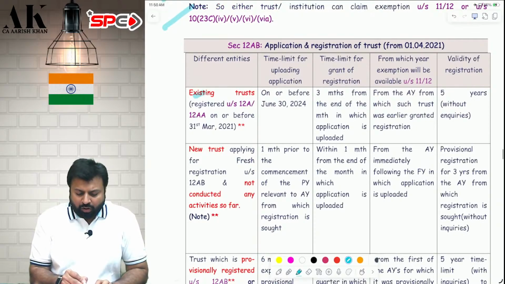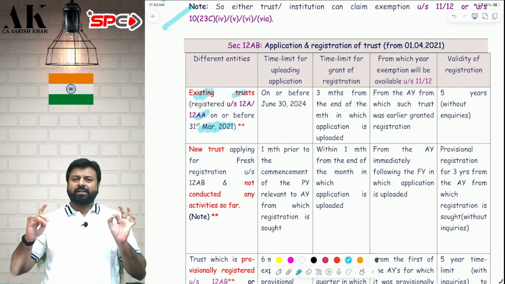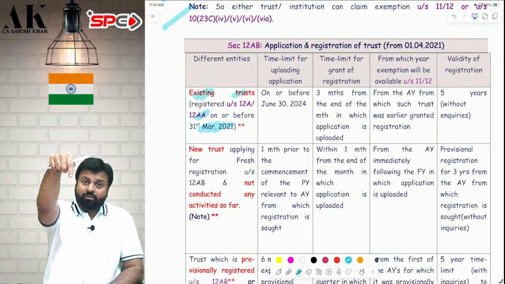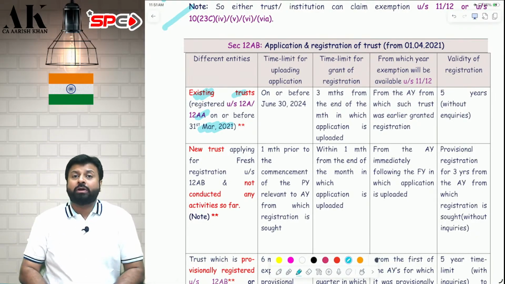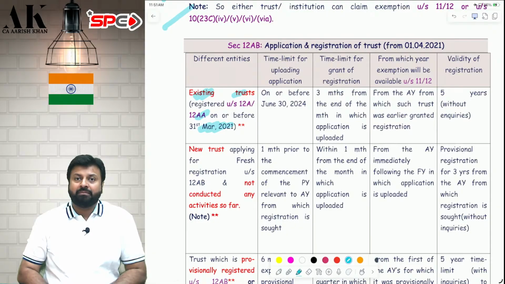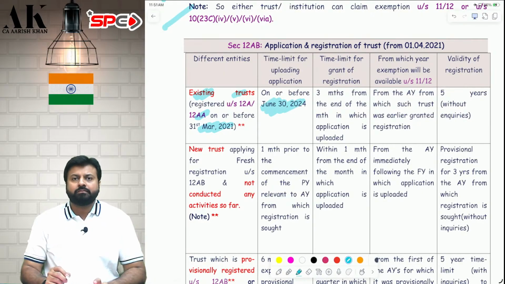The first category is all the existing trusts which are registered on or before 31st March 2021. So all those trusts which are registered before 2021, since 1961 till 2021, all those who have registered under the provisions of 12AA, they have to get themselves re-registered under the new provision of trust law, under 12AB. Everybody has to get re-registered. By which date, sir? What is the date of application? They have to make an application on or before 30th June.